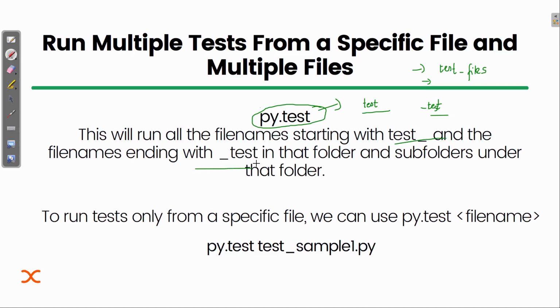But if you still want to run a specific Python file which is not starting or ending with test, then you can manually define it, that is py.test and then, suppose, first dot py. Okay, so it will consider that Python file as a test file, and it will run it. That means inside a folder I want one specific file to run as a test file, so I can specify the name. Okay, so that's how it works, and I guess it is clear to you all.